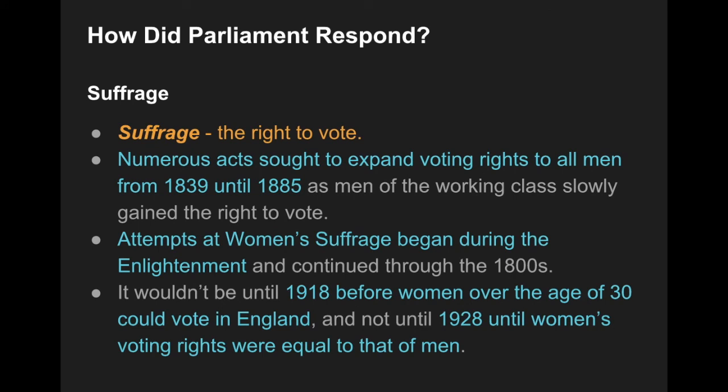And it's going to be another decade yet until 1928 when women's voting rights are going to be equal to that of men, where men and women of the same age are able to vote and have the same voting rights. So still, it takes a long time period, even after the Industrial Revolution is really starting to quiet down a little bit more, until England allows women the right to vote.